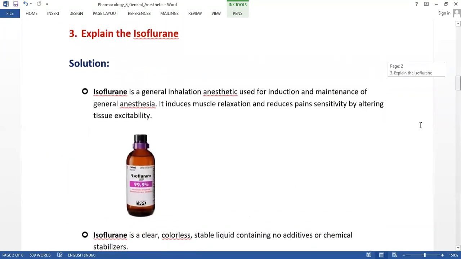Coming to the next drug. The next drug is isoflurane. For this isoflurane, the first point is that we know this comes under general anesthetics.